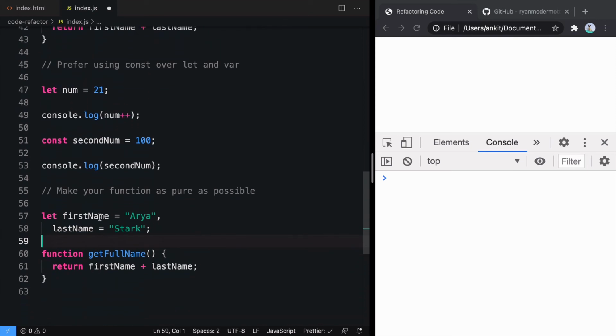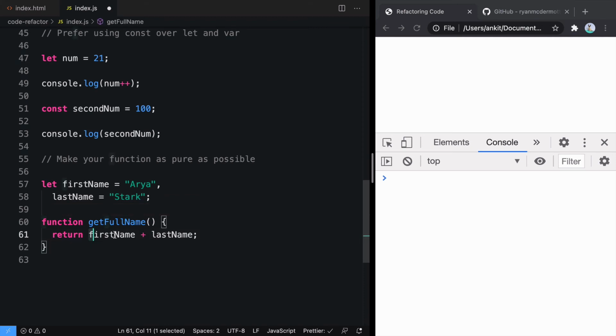Moving on to the last one, that is make your function as pure as possible. In general terms, a pure function is a function that doesn't do anything outside the context of the function. In this context, you can see that we do not have variables named firstName and lastName inside; we are using them from the global scope. So this is not a pure function. If you call the function getFullName, you will get Aria Star because the value of firstName is Aria and lastName is Star.